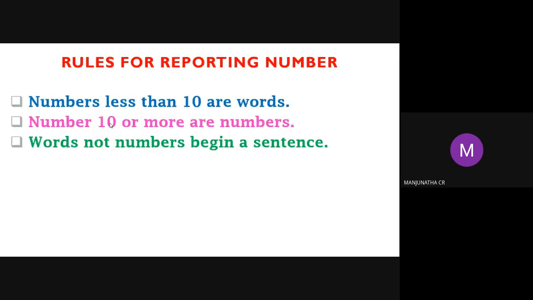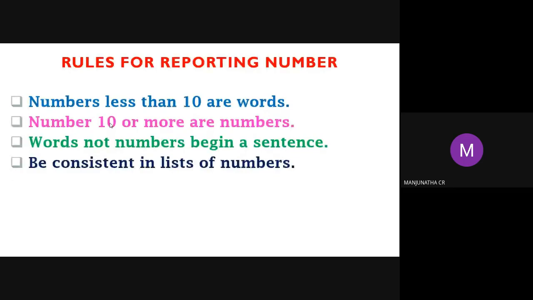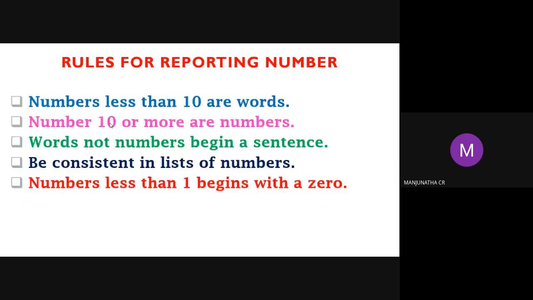Next, be consistent in a list of numbers. Numbers less than 1 begin with a 0. Suppose somebody is writing .1 instead of 0.1. Don't write .1; you can write 0.1 like that. If 0.22 is there, you can write 0.22 in the paper. Orally explaining is different, but while writing in a paper or article, you should always write 0.22. Don't write .22, it is wrong.